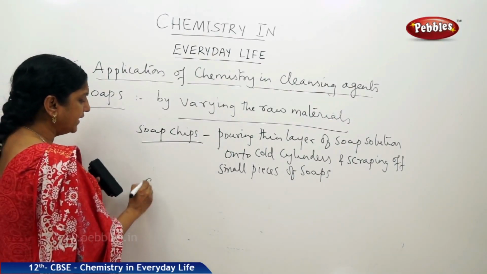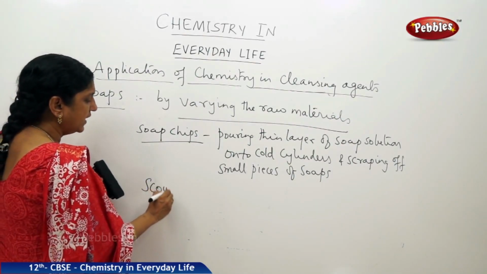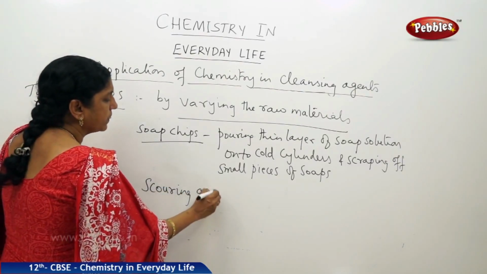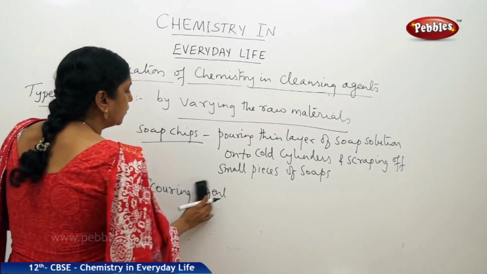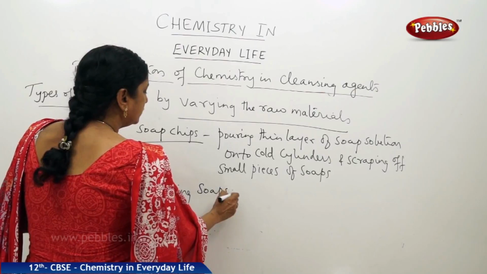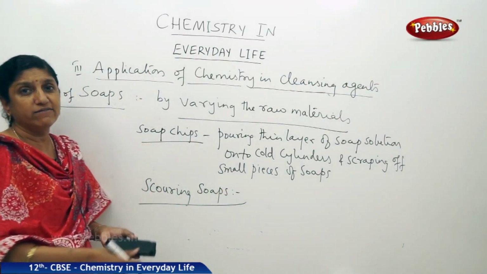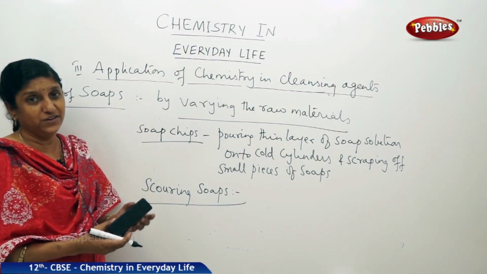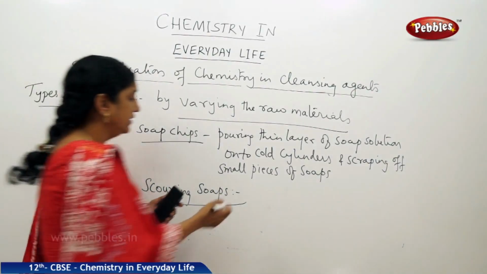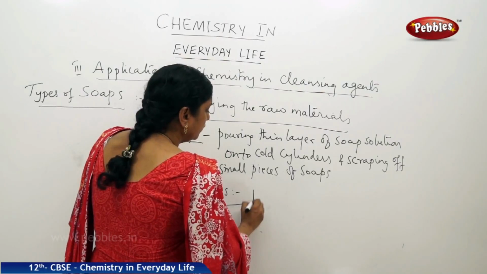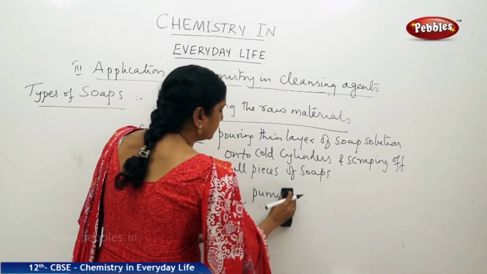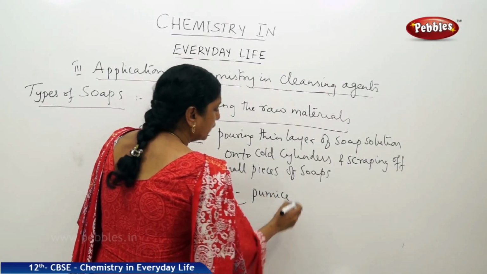Then you have scarring agents, to scrub your vessels, scarring agents or scarring soaps. So our scarring soaps should have what are called scarring agents. Usually the scarring agents used are pumice powder. You get that pumice stone, which is a very light stone which we use for cleaning.